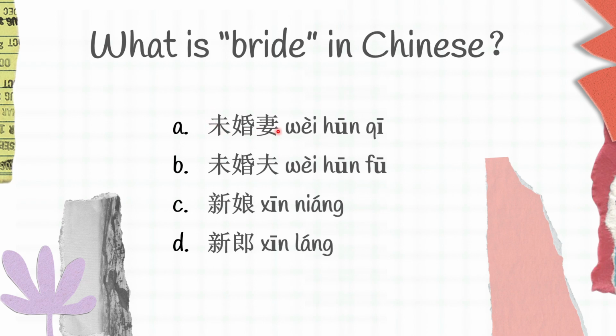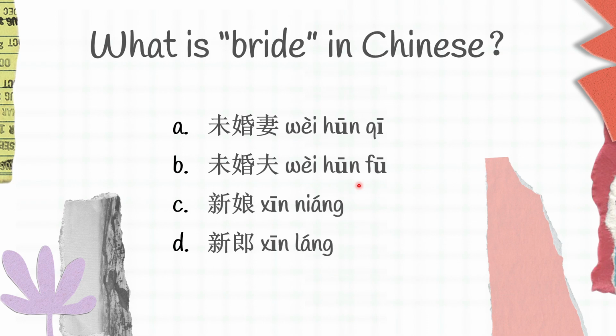未婚妻 is fiancé for woman. 未婚夫 is fiancé for man. 新娘 is bride. 新郎 is groom. So bride in Chinese is C. 新娘.